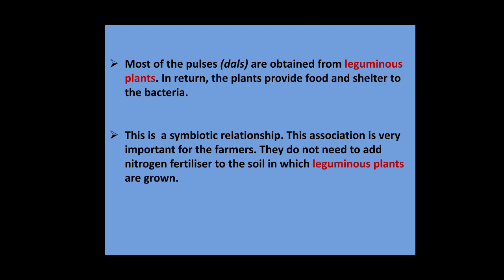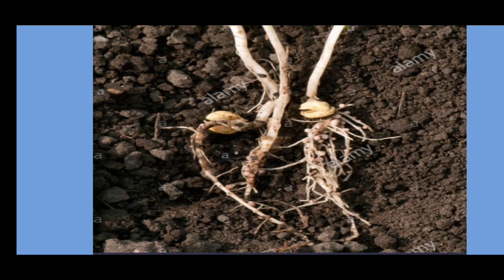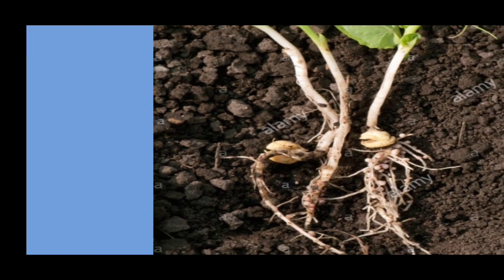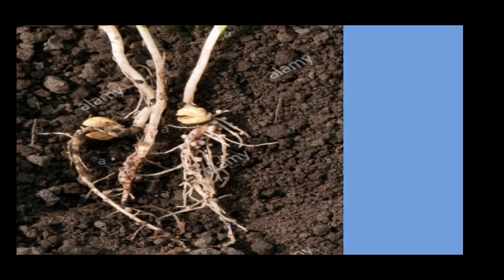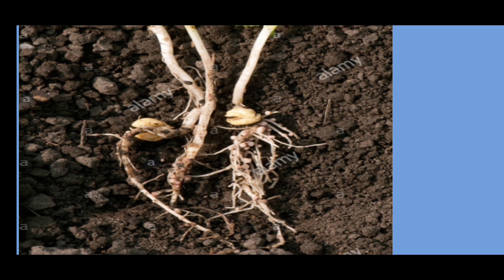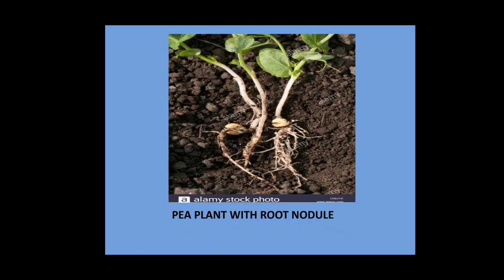So farmers do not need to put any nitrogen fertilizer into the soil. This is the pea plant with the root nodule. You can see the root nodule over here. In these roots you can see the tiny circular structures. These are the root nodules which are present in the pea plant.